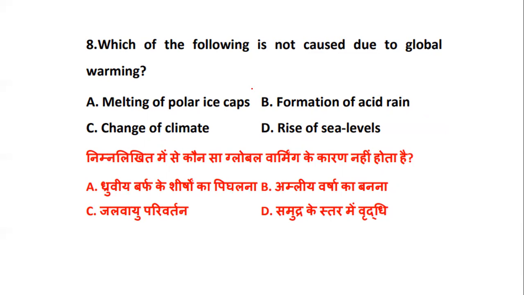Melting of polar ice caps, formation of acid rain, climate change, or rise of sea levels. Okay. So the one which is not due to global warming is formation of acid rains, melting of polar ice cap, change of climate, rise of sea levels. It is all the reasons due to global warming. But yes, formation of acid rains is not because of global warming.